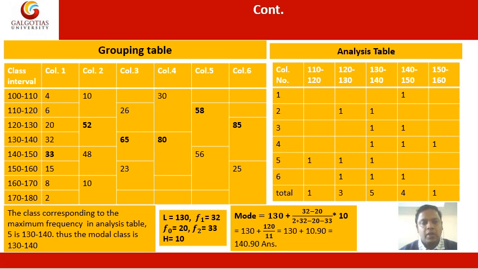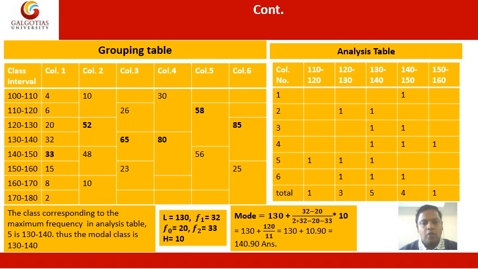Once we prepare the grouping table and highlight the highest value in each column, on the basis of that we have to prepare the analyzing table. Now we have taken the analyzing table, column 1 to 6. Column number 1 has the highest value, 33, and it depends on the model class, that is 140 to 150. That's why we have taken 140 to 150. Now we go to the second column, that is 52. It depends on the model class 120 to 130 and 130 to 140. Then in column 2, 120 to 130 and 130 to 140.